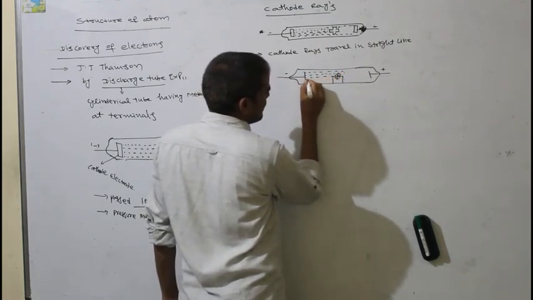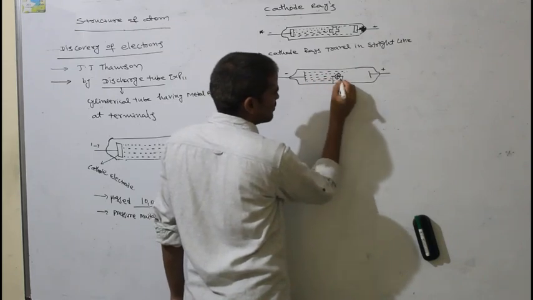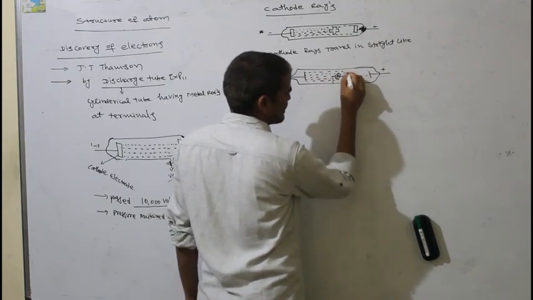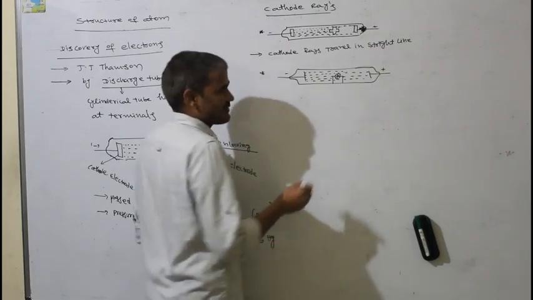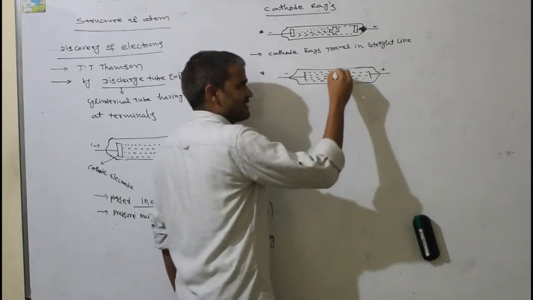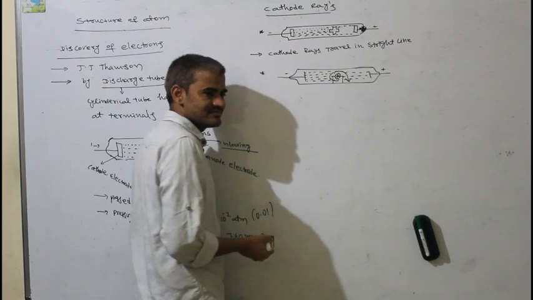Again cathode rays are produced and travel towards the anode. While they travel towards the anode, the wheel also started rotating.